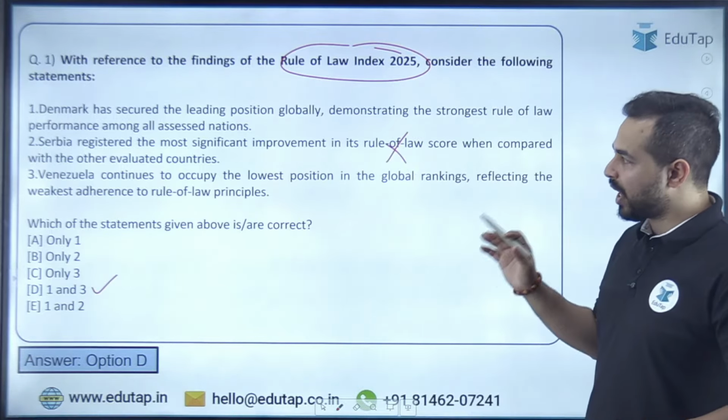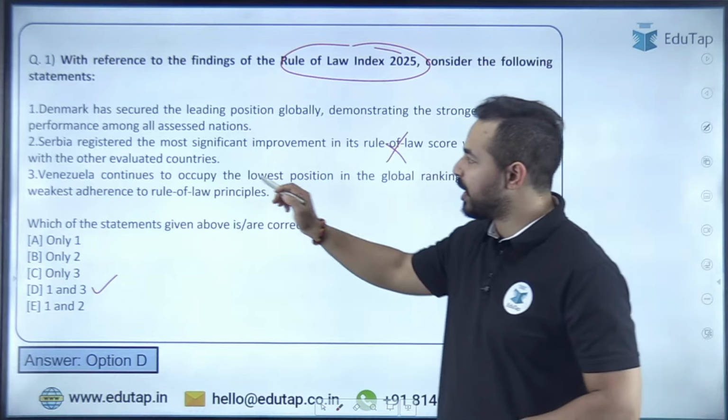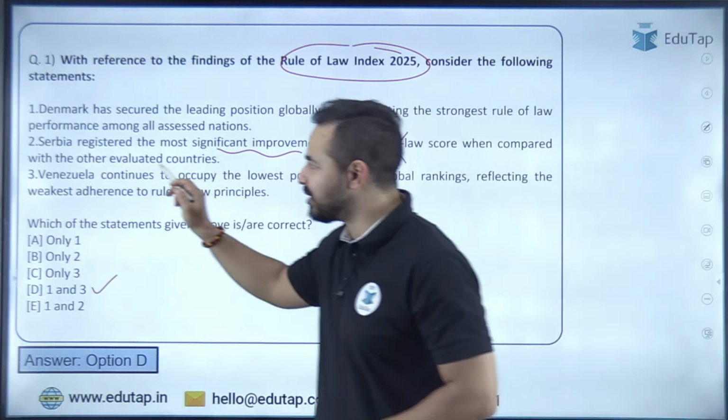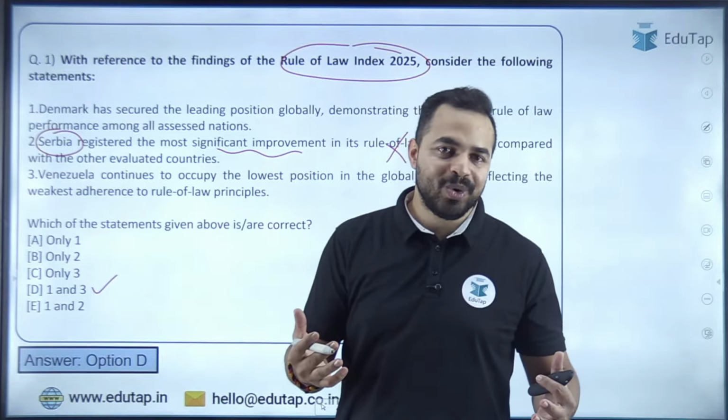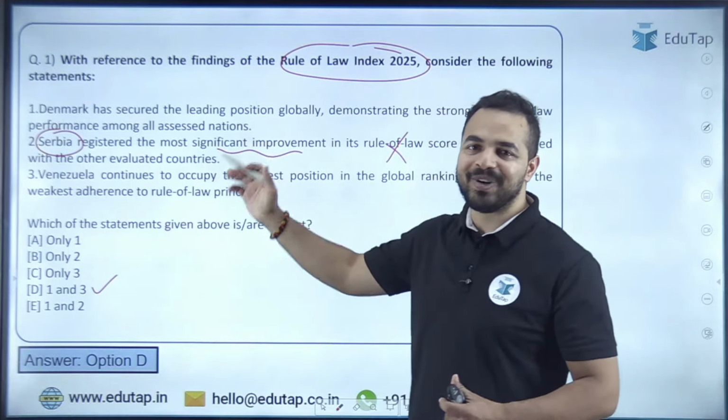So guys, because your question was on the most significant improvement, but this was a decline. The biggest decline was in Serbia, the biggest improvement was by the Dominican Republic, right? So that's why this statement is absolutely incorrect.